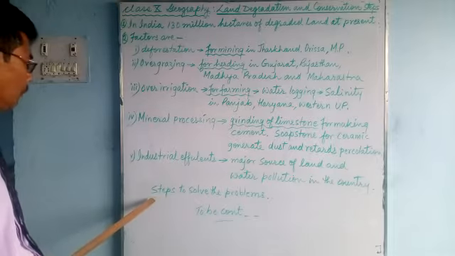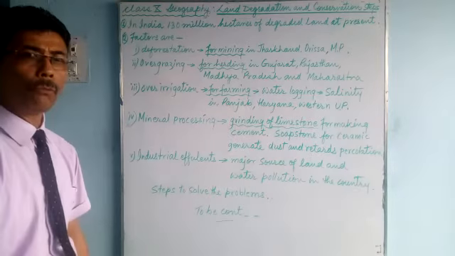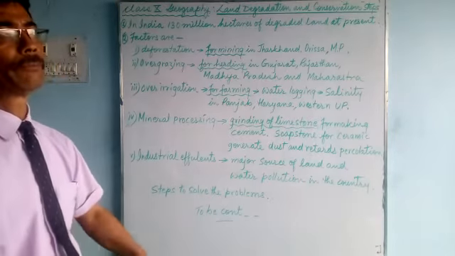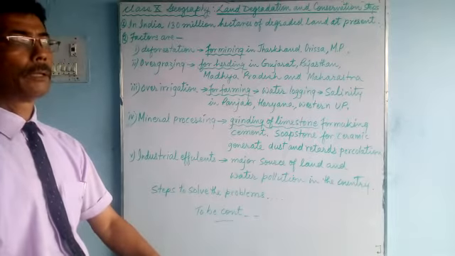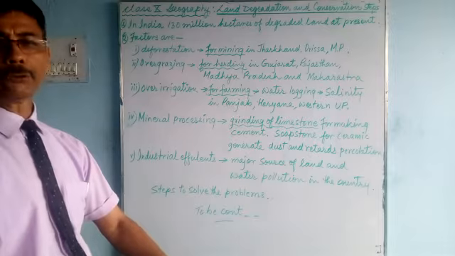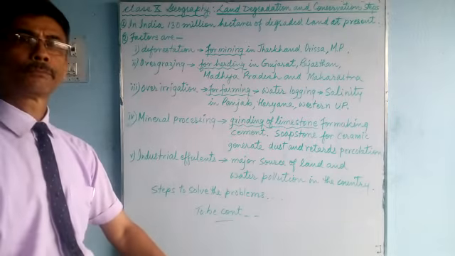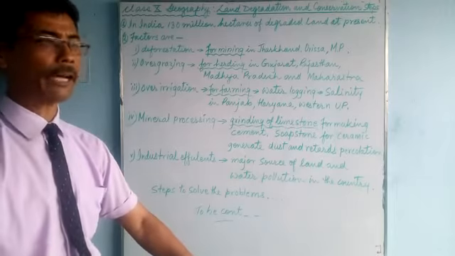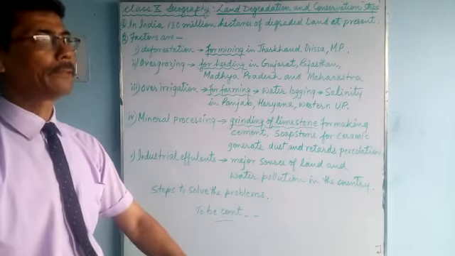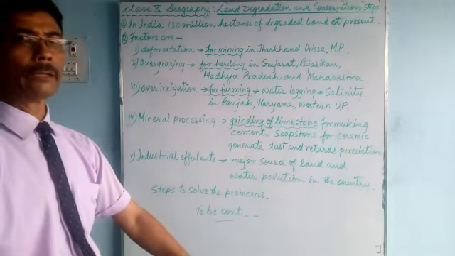Now, steps to solve the problem. What steps should be taken? What should be done? The government has to take a number of steps. Even at the individual level, we must think about the environment and the land, because without land we cannot survive.